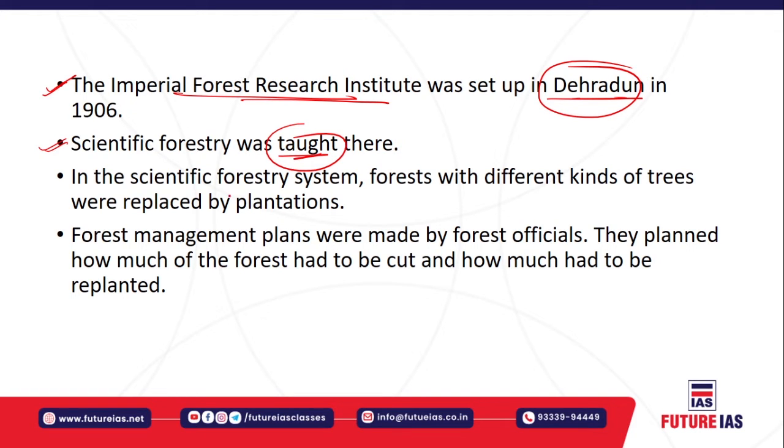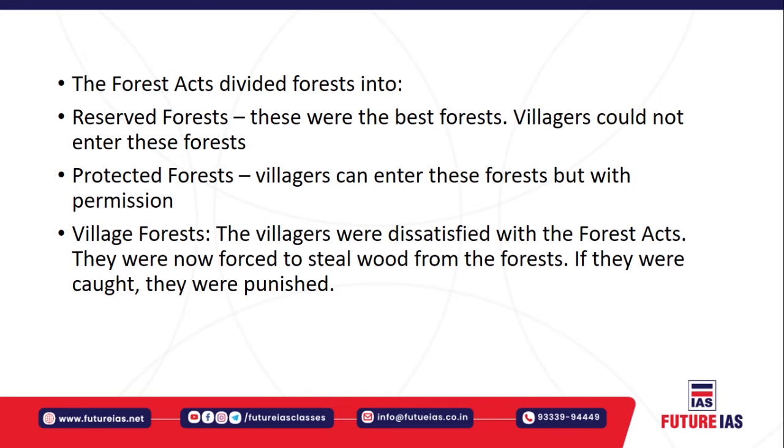In the field of scientific forestry, different types of forest and different kinds of trees were replaced by plantations, for the purpose of growth, revenue, and scientific management of the forest. Forest management plans were also made by the forest officials. In these plans, the forest officials planned how much forest had to be cut, how much had to be replanted, how much was required, some sort of scientific intervention. All such things were put under the forest management plans. So that was also an aspect related to the development of the forest.